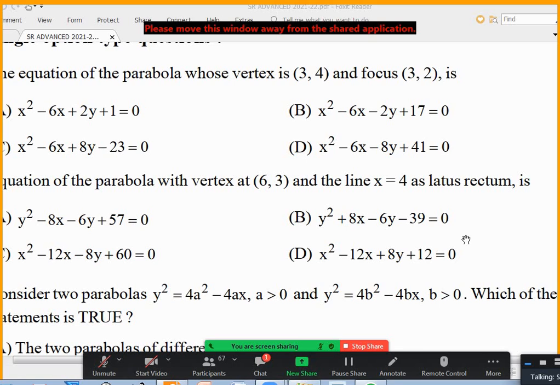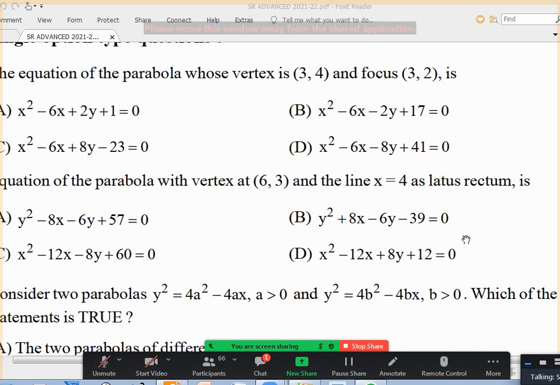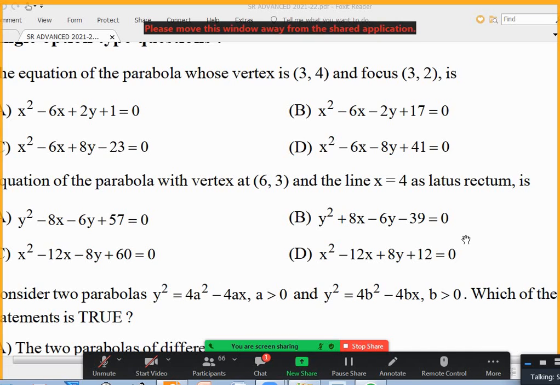3,2 and 3,4, like this. So this is 3,2 and this is 3,4. They wanted equation of the parabola. If you want to do directly from the figure, it will be in the form of x minus h whole square equal to 4a into y minus k. h is 3. This gap is 2 units, that is a value. a equal to 2, so 4a equal to 8, but I should say mod 4a is 8.